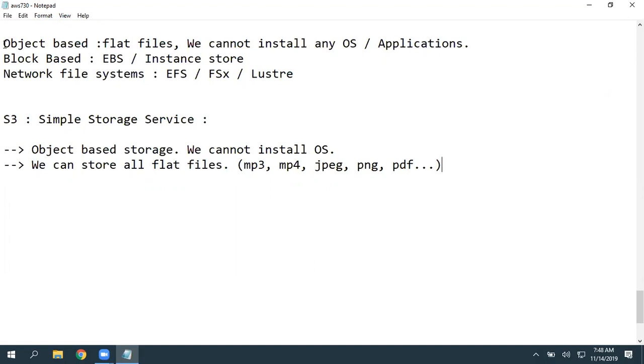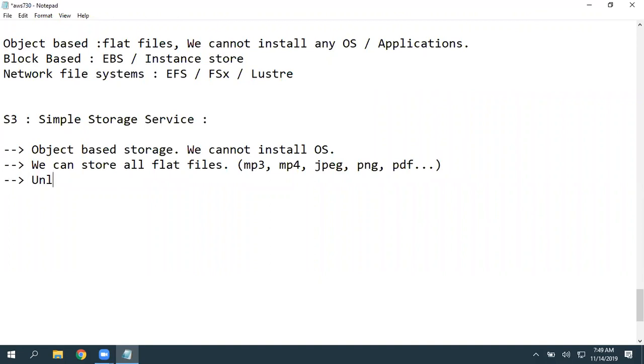You can make all these available to your servers. You can mount it as a local drive also, on your Windows machine and Linux machine also. We have many third-party tools, or directly you can configure a user, and you can access all the data. But you cannot install anything here. That is the important thing.